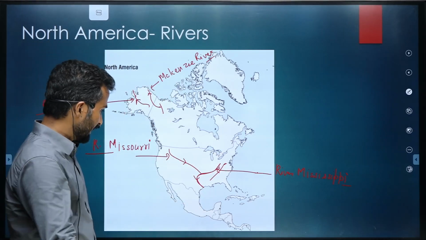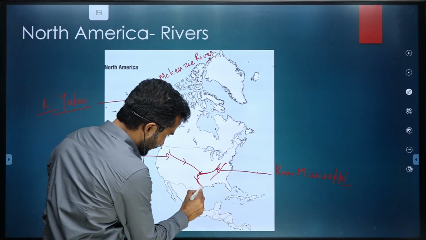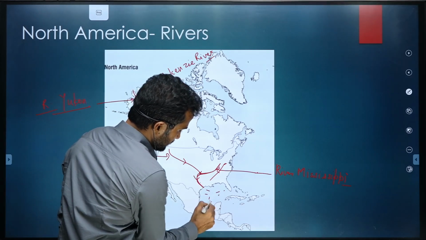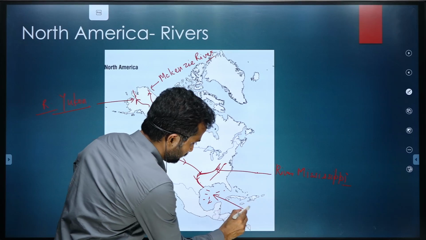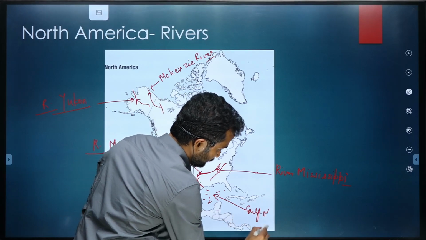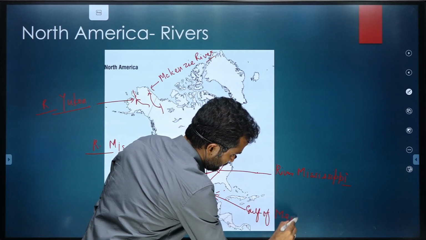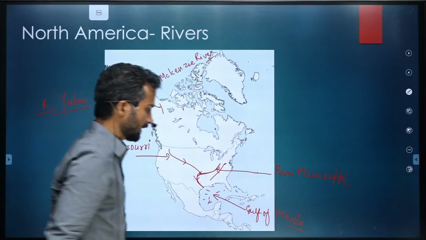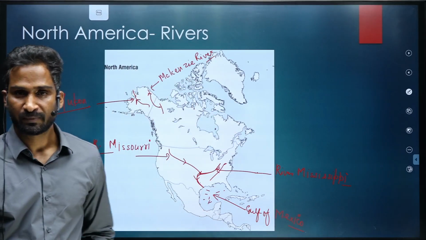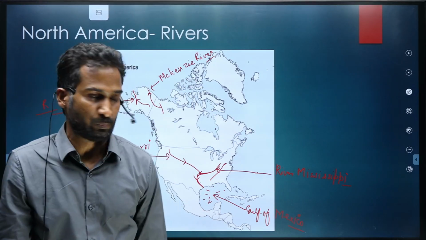Yes, and then this river ultimately drains into, this is known as Gulf of Mexico. So ultimately this river drains into Gulf of Mexico.